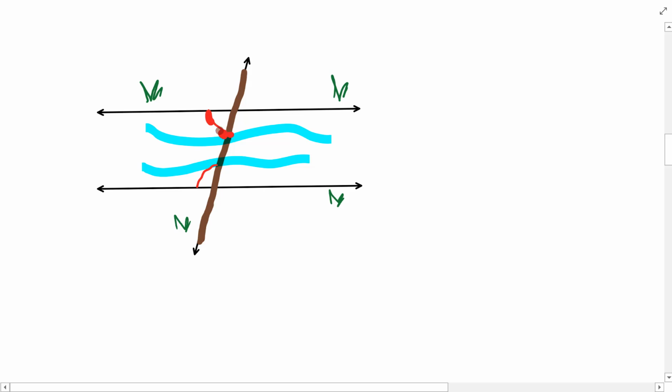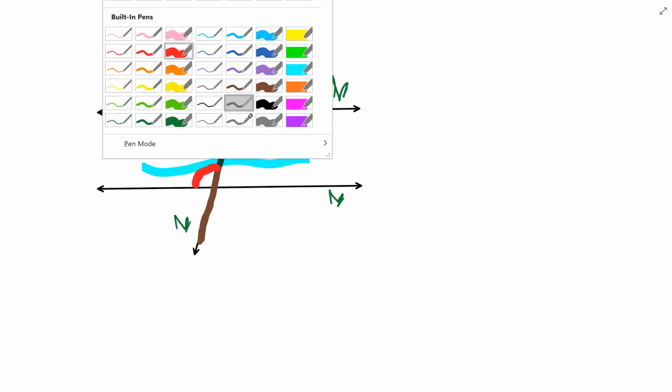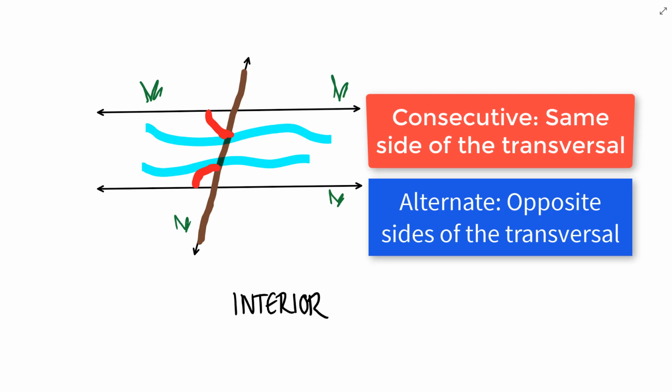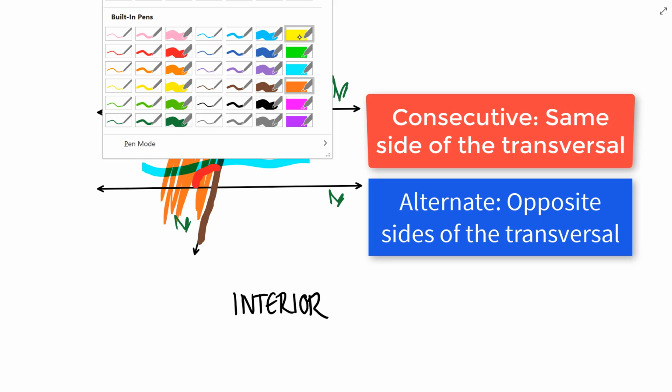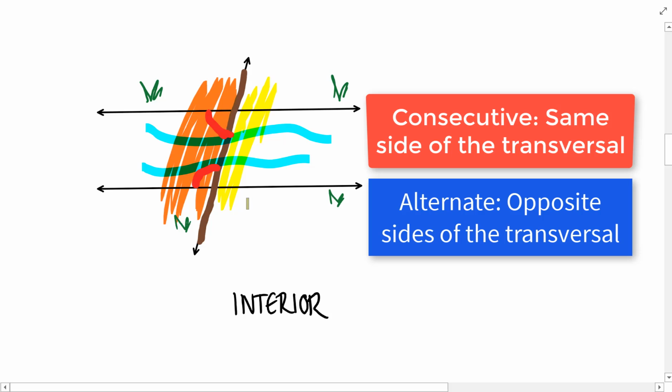These angles occur in the river. They are both in the interior. Now the next question is, are they on the same side of the bridge, meaning consecutive, or are they on alternate sides of the bridge?